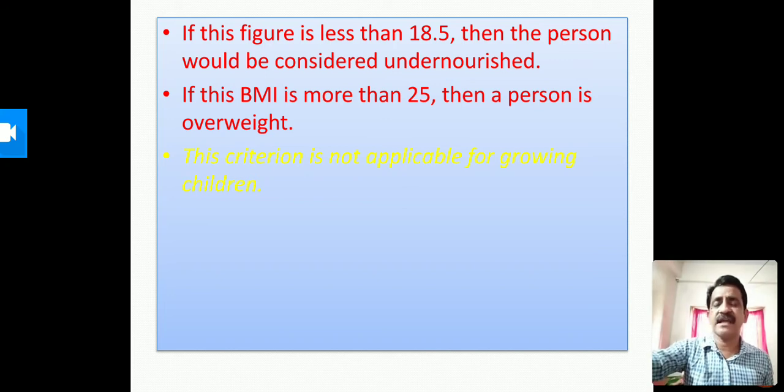How are you going to analyze the result? If the answer is less than 18.5, then the person would be considered undernourished. And if this BMI is more than 25, then a person is overweight. And this criteria is not applicable for growing children. Remember this. This criteria is not applicable for growing children.